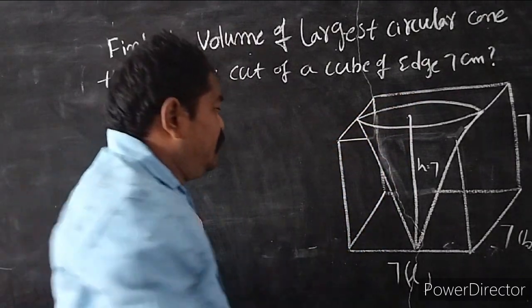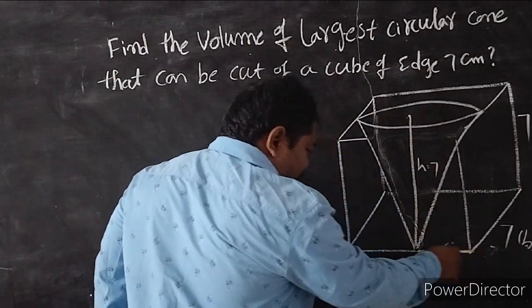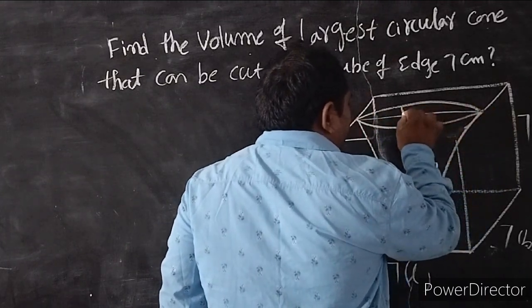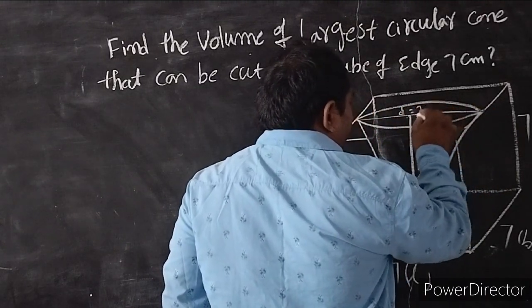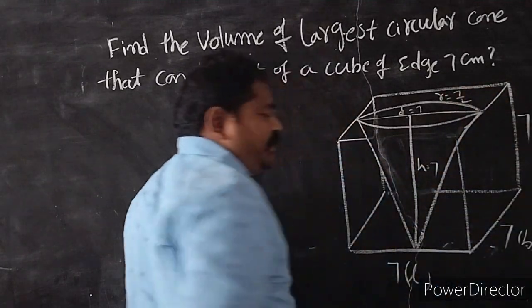Okay, now, what is the radius? This total length is equal to the total diameter, which is the edge of the cube. Therefore, diameter equals 7. This can be written as radius equals diameter by 2, so r equals 7 by 2.